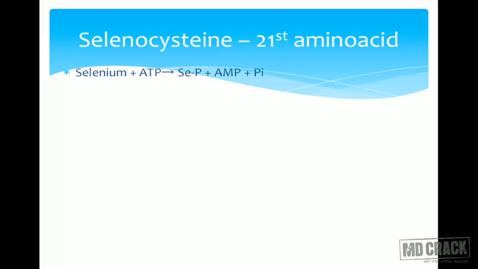What is this? Usually selenium is a metal. Selenium plus ATP will result in the formation of selenium phosphate plus AMP plus Pi. Now serine will react with this phosphorylated selenium to form selenocysteine plus inorganic phosphate. Now why do we call any amino acid a standard amino acid? Why am I saying that selenocysteine is a 21st amino acid?